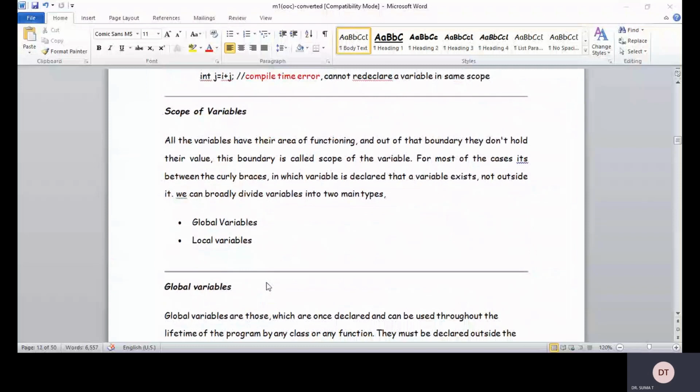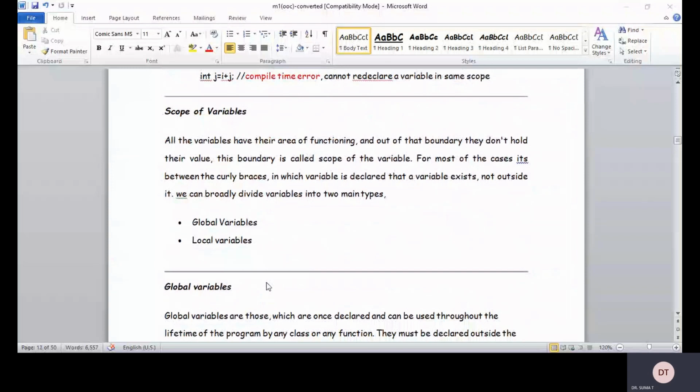We can broadly divide the variables into two main types, that is global variables and local variables. As I told before, whenever you declare a variable before main, they are called global variables. And if you declare the variables within a block or within a function or after the main, they are all called local variables.